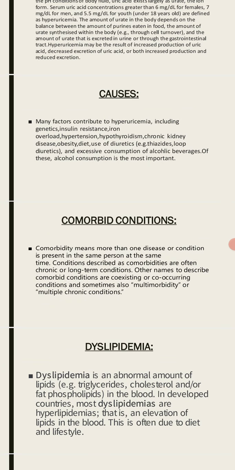Comorbid conditions. As the term indicates, comorbidity means more than one disease or condition is present in the same person at the same time. Conditions described as comorbidities are often chronic or long-term conditions. It means that we have two conditions or two diseases in the same patient at the same time.